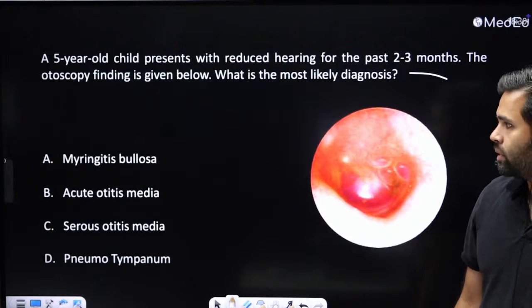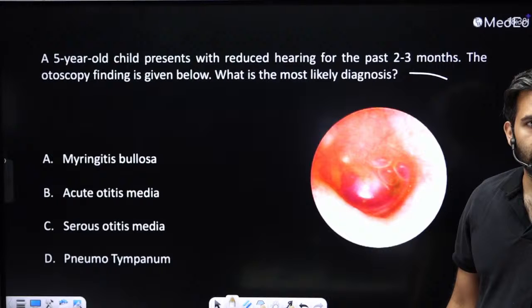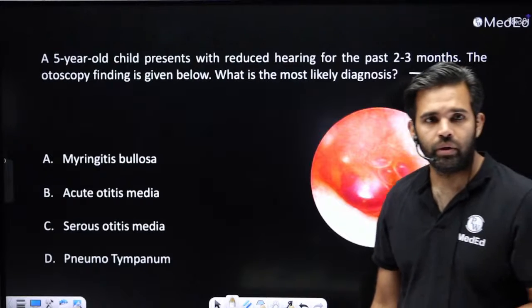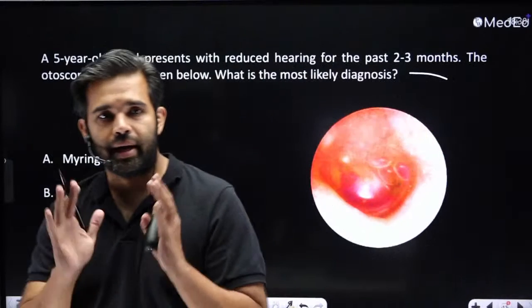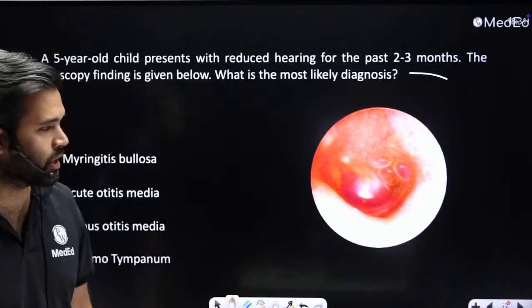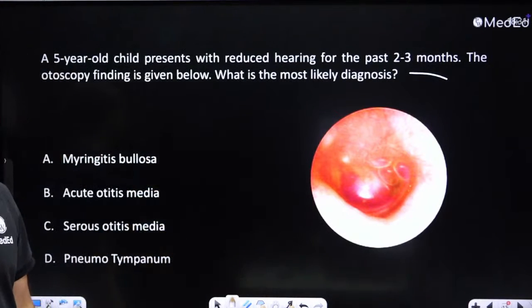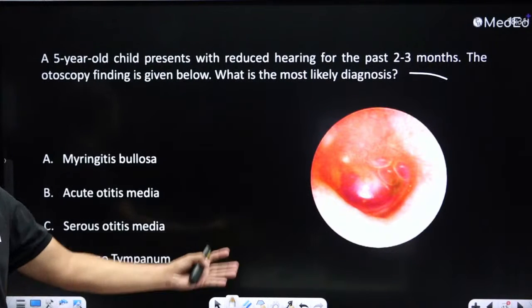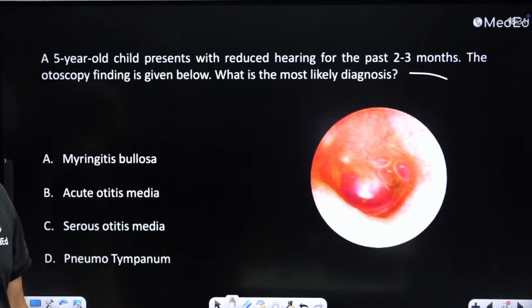Yeah? What is the diagnosis? It's a clear-cut image-based diagnosis. What are you seeing over here? What is the structure and what is behind it? Of course, it's the ear. It's a tympanic membrane that you can see.